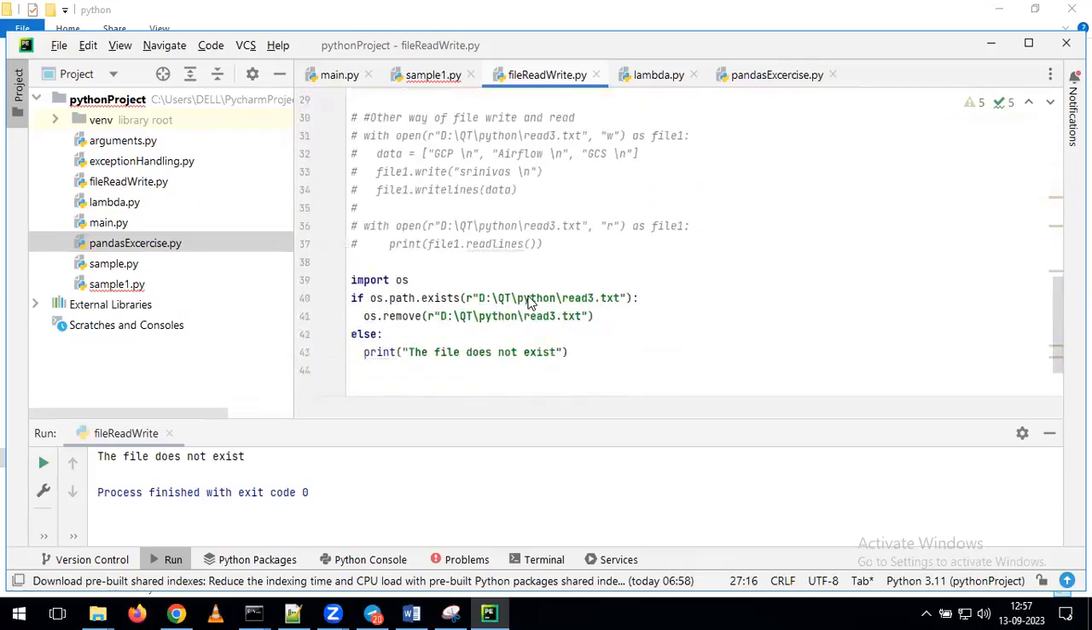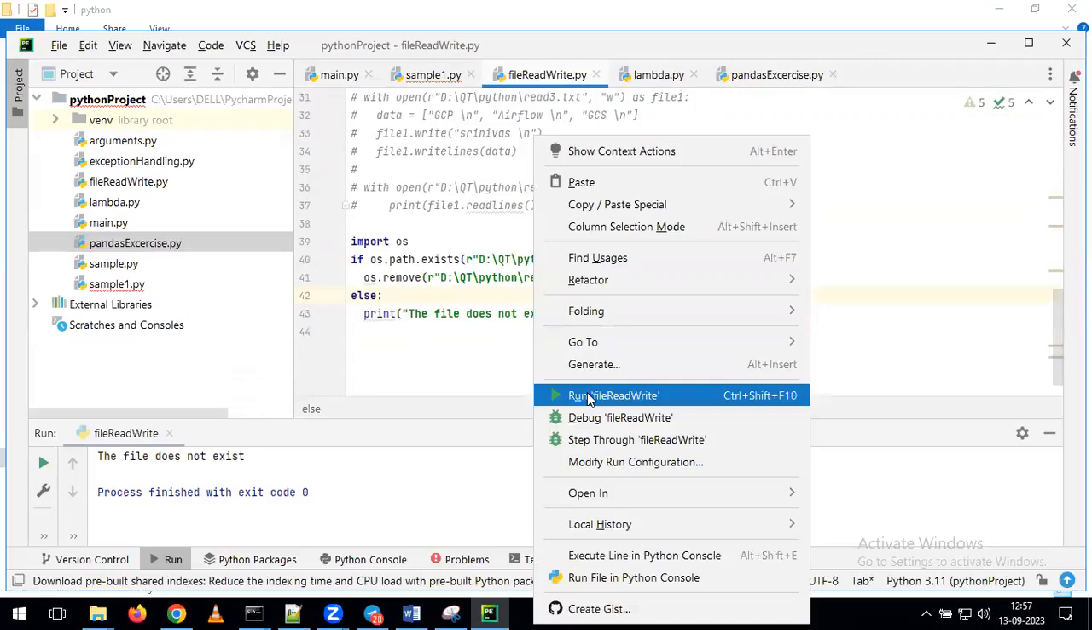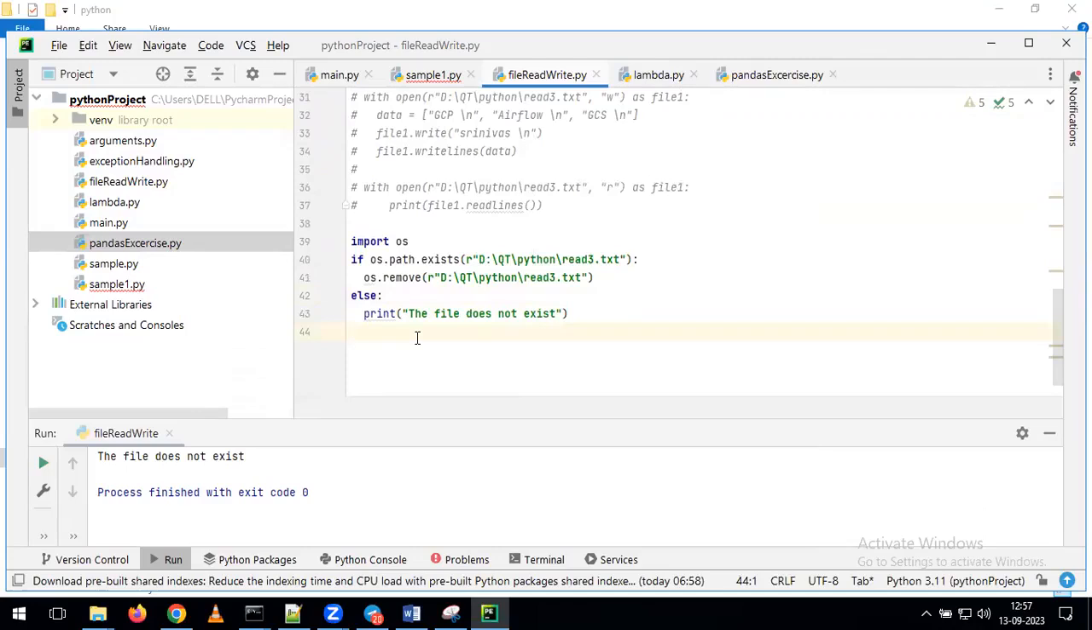Sir, can we retrieve this? Can we retrieve these files once deleted? No, we cannot retrieve them. If it is going to delete, it is permanently deleted. That's it.